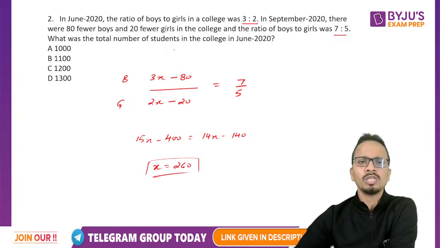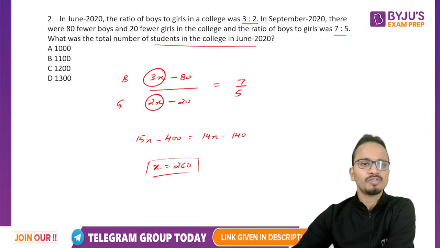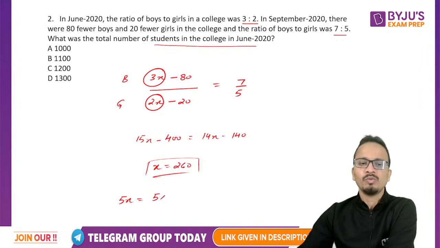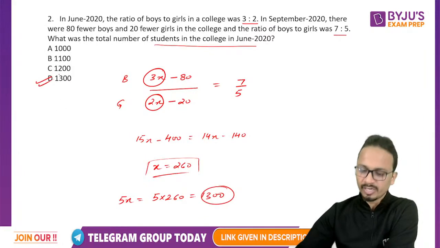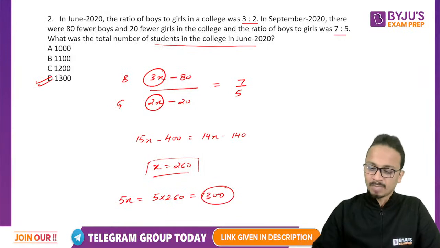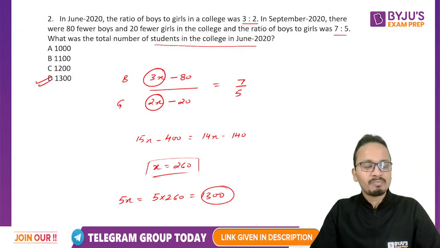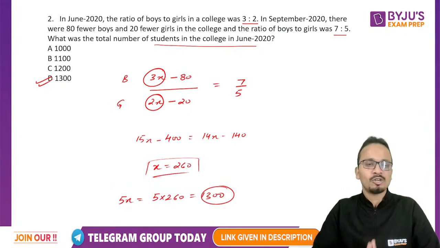Now, what was the total number of students in the college in June? Total number of students: number of boys was 3x, number of girls was 2x, so the total number of students was 5x. And the answer will be 5 into 260, that is 1300. All right, so yes, 1300 will be the correct answer for this one. Come on people, come on, wake up. Please show that you all are present in the session and do answer all these questions.